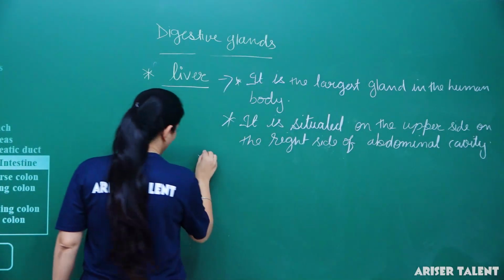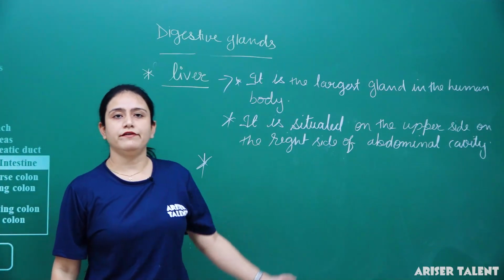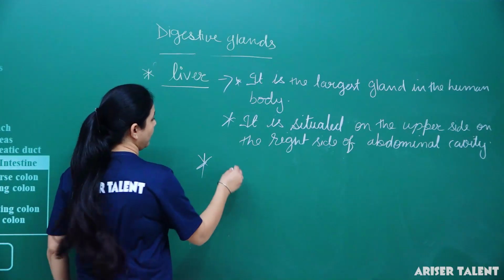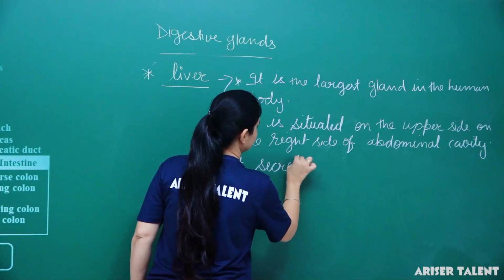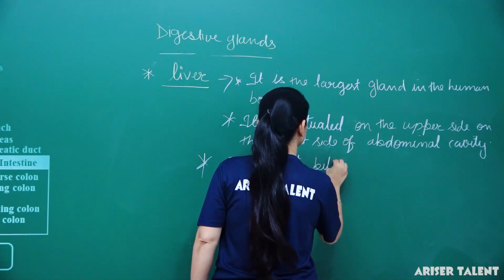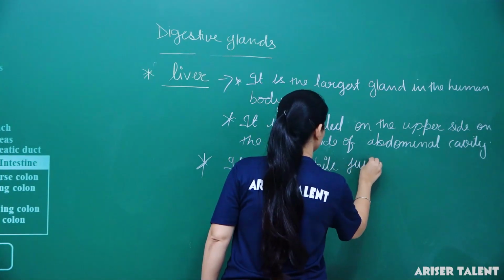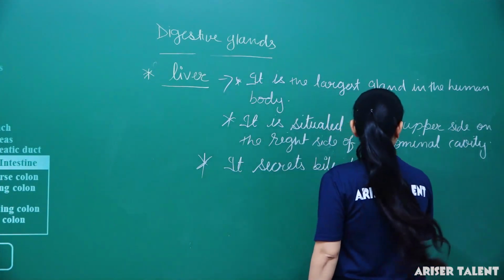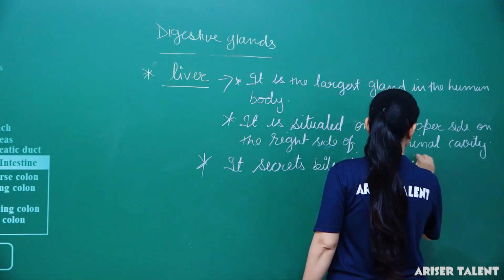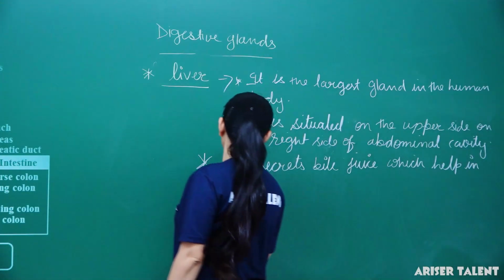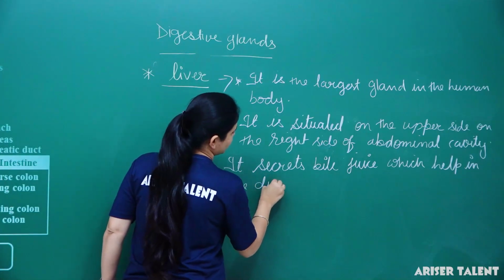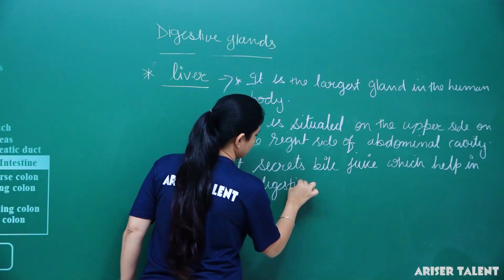Fine. So what does it secrete? Generally it secretes bile juice, which helps in the digestion of fats.